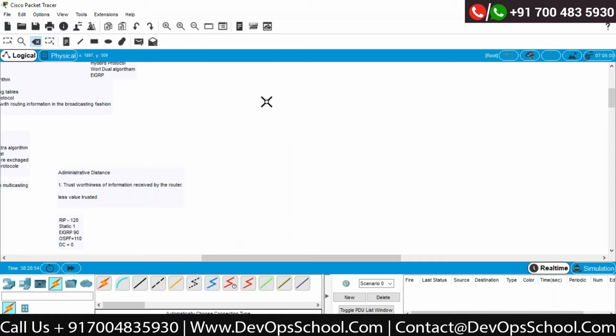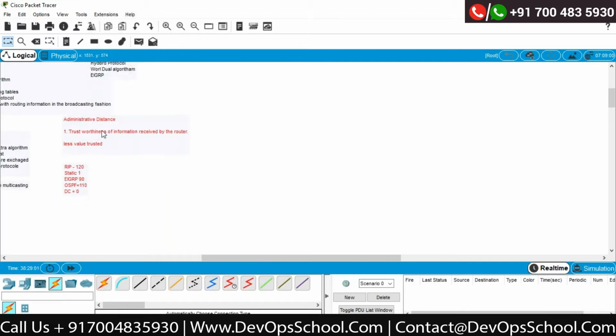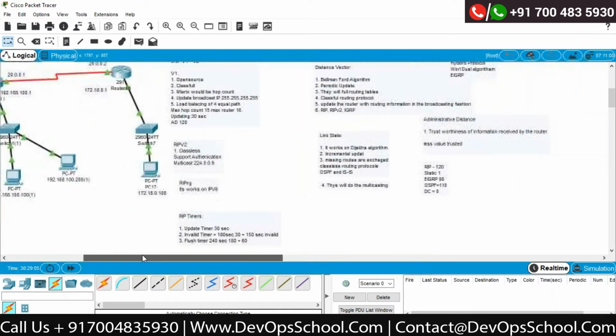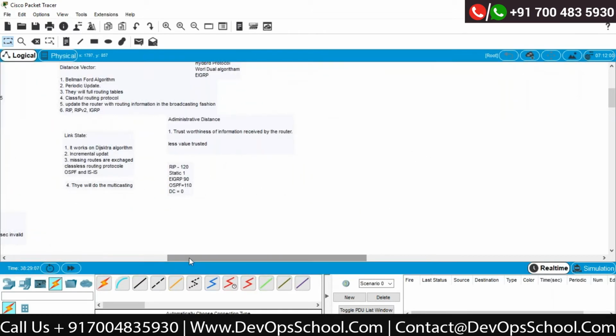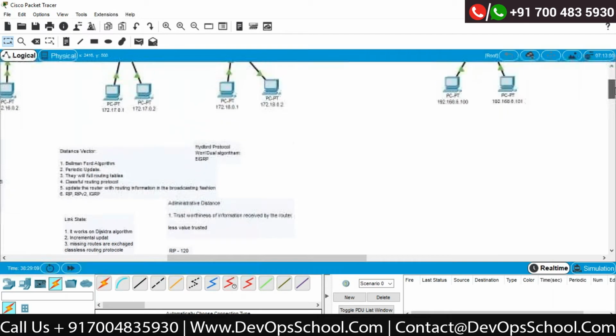Okay, now the next concept we want to discuss is called autonomous system number. This concept is important because our next routing protocol works on this mechanism. The next routing protocol which we are going to discuss is called EIGRP, which is a hybrid protocol actually.